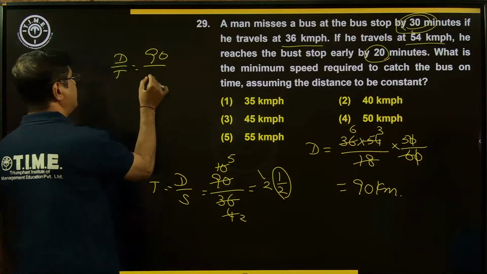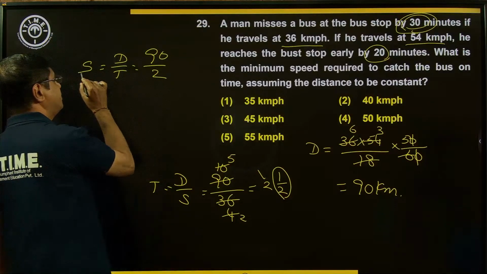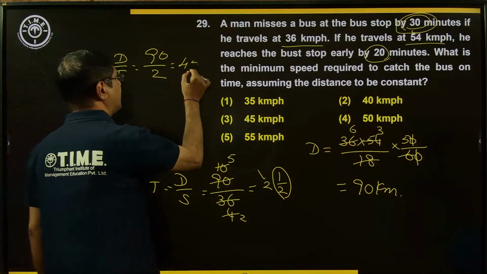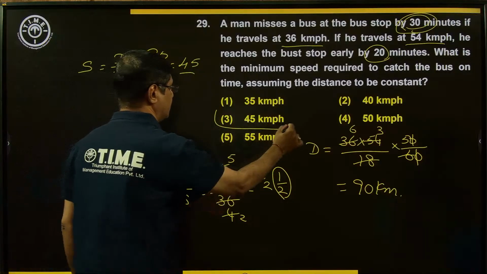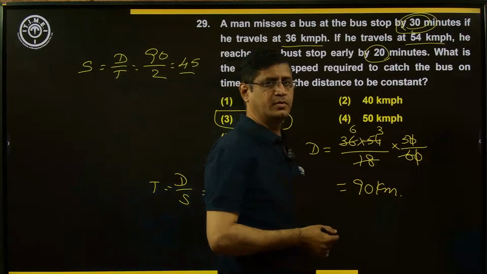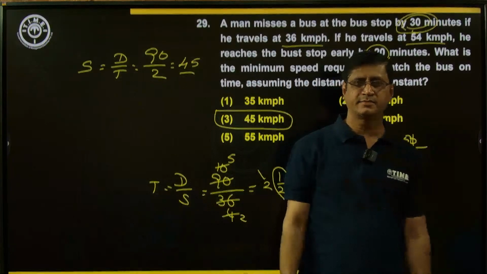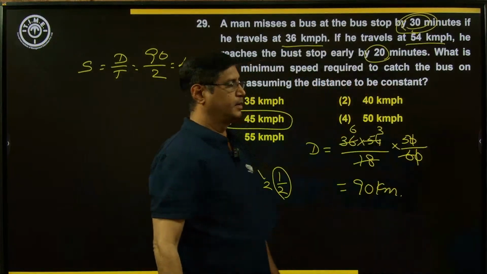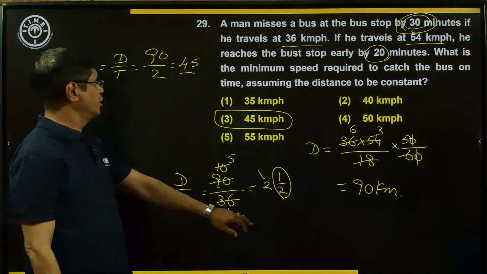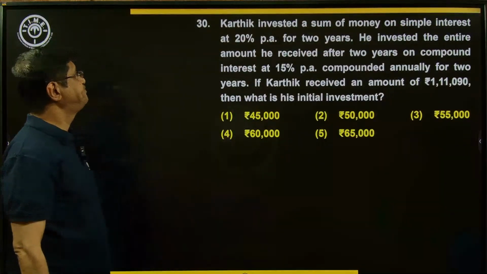So 2 hours means what about the speed? What could be the speed? That is 45 kilometer per hour. Right choice is option number 3. Third choice is the right answer. Okay. Now look at the next example, question number 30.